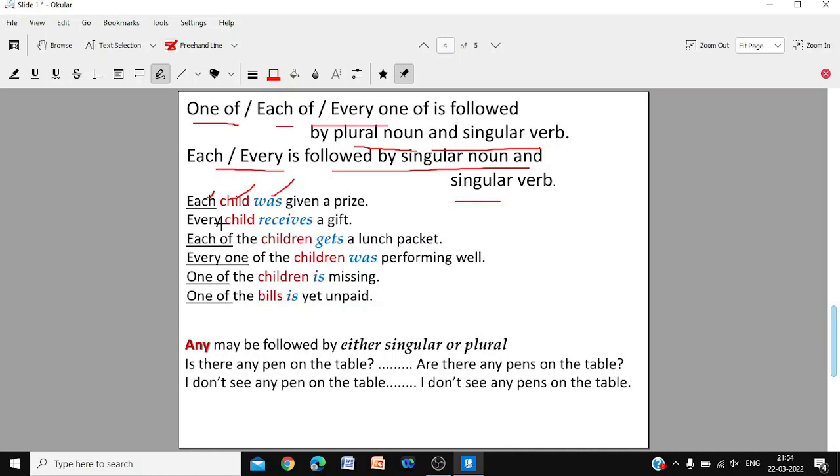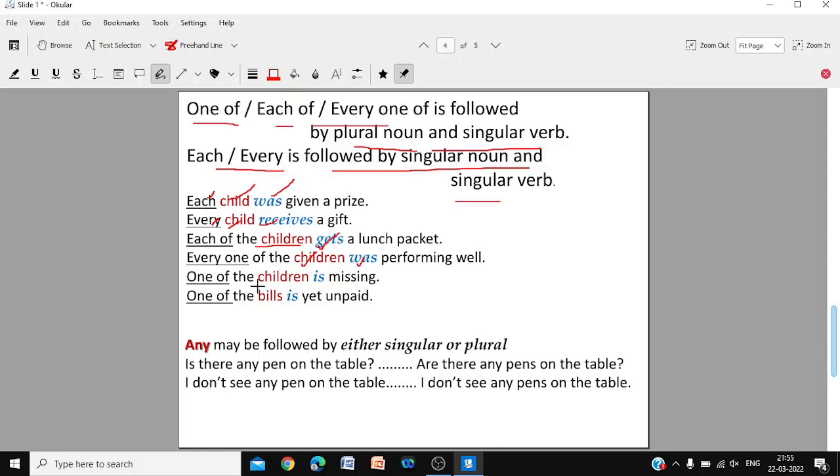Every child receives. Child is singular, receives is singular. Each of the children gets. So children is plural, but the verb is singular, gets. Every one of the children was performing. Children is plural, but was is singular.